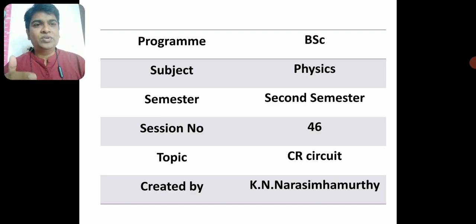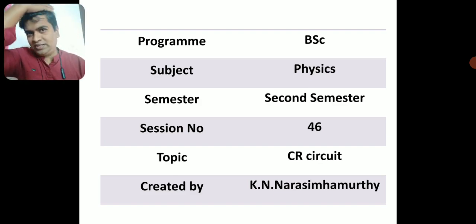In the first unit I completely discussed vectors and electrostatics. In the second unit I discussed magnetostatics and electromagnetic induction. In the third unit, I discussed magnetic materials. This is the last unit, the fourth unit, where you will come across the transient current and the alternating current. So we'll discuss this unit today.